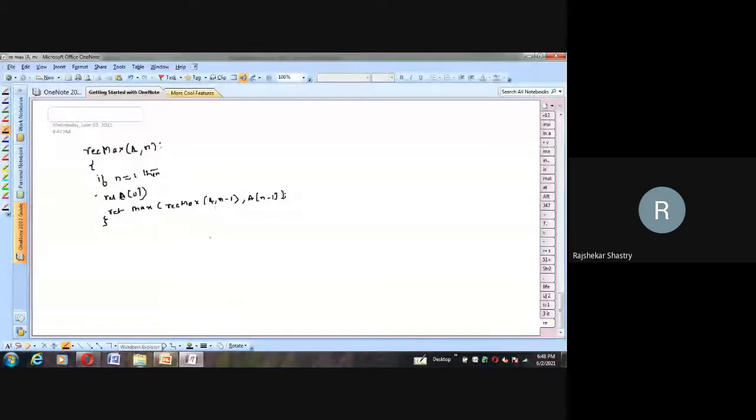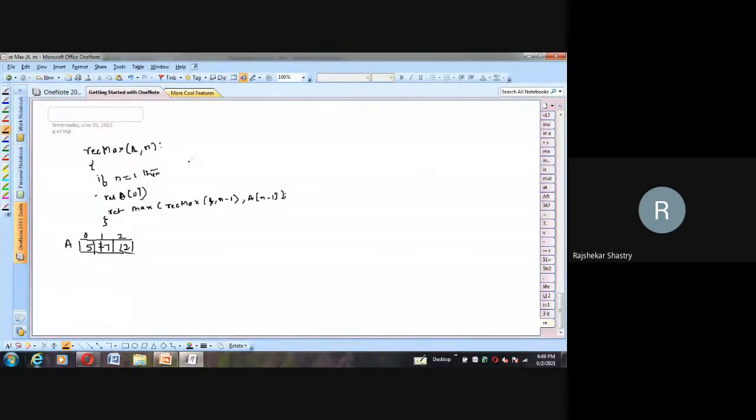When I take an example, assume that my array has 3 elements. So here is my array A, and the 3 elements are 5, 7, and 12. This is the 0th element, the first element, and this is the second element. Intentionally, I have taken the worst case where the maximum element is my last element.